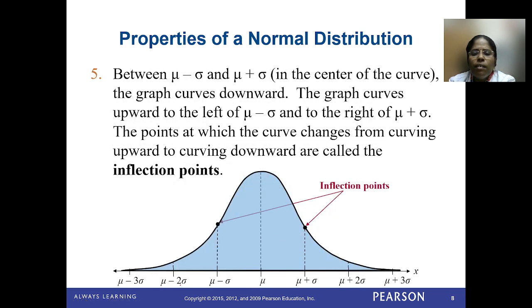And the fifth one: you can see this is the mu value, the center of the curve. Between mu minus sigma and mu plus sigma, the graph curves downwards, and the graph curves upwards to the left of mu minus sigma and to the right of mu plus sigma. The points at which the curve changes from upward to downward are called the inflection points. The portion from mu minus sigma to mu plus sigma is called one standard deviation. The next one, mu minus 2 sigma to mu plus 2 sigma, is two standard deviations. The next is the three standard deviation interval.